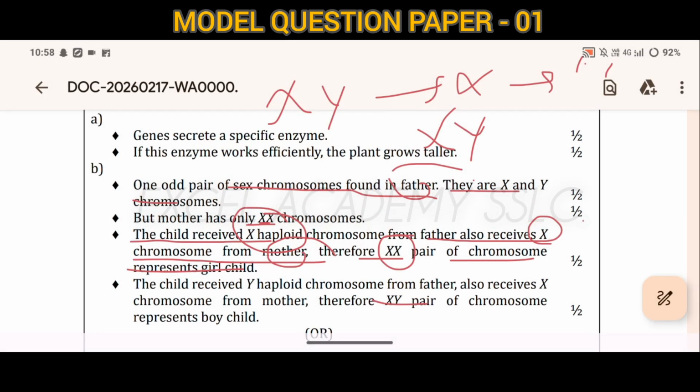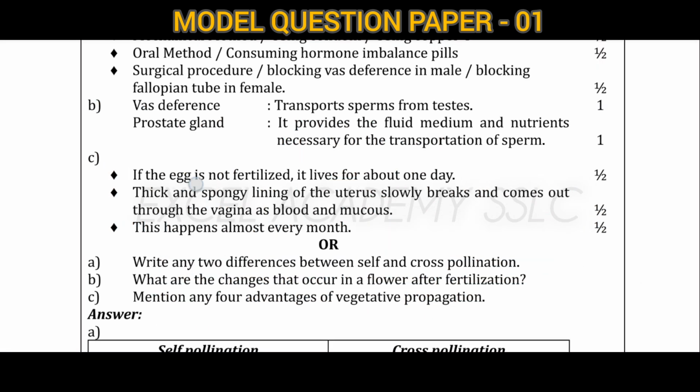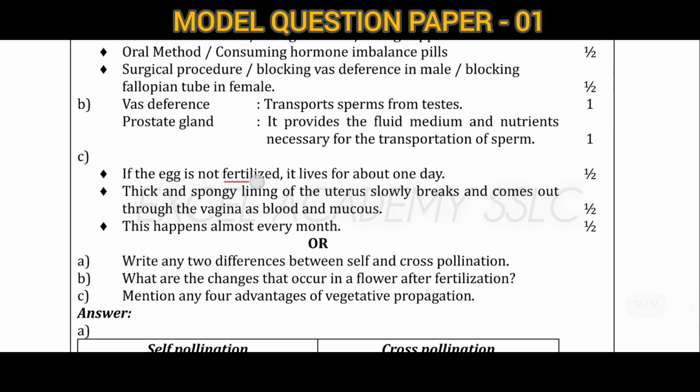If the egg is not fertilized, it will live for about 1 day. The thick and spongy lining of the uterus slowly breaks and comes out through the vagina as blood and mucus, and that happens almost every month.